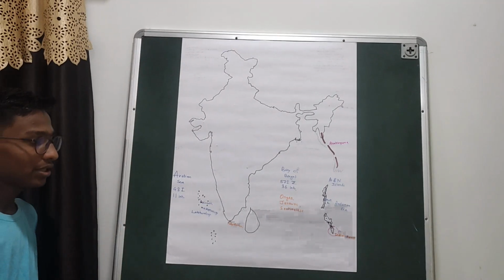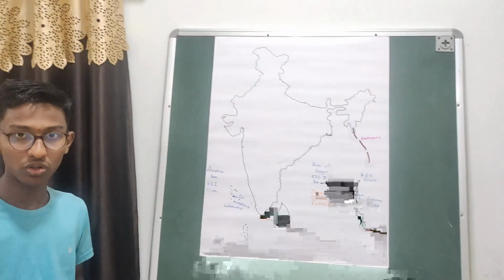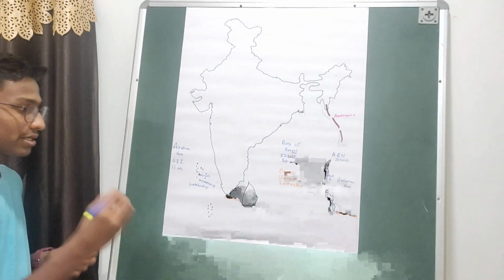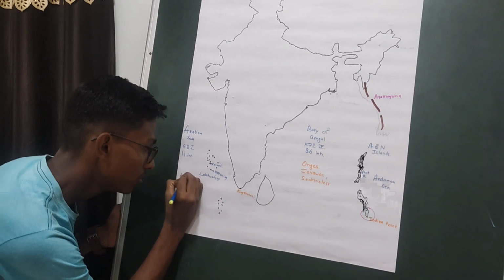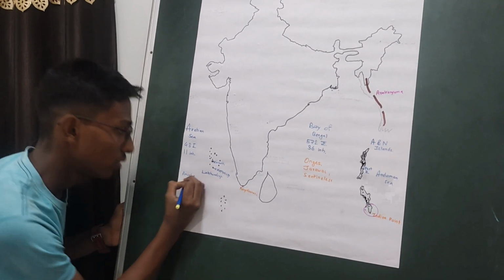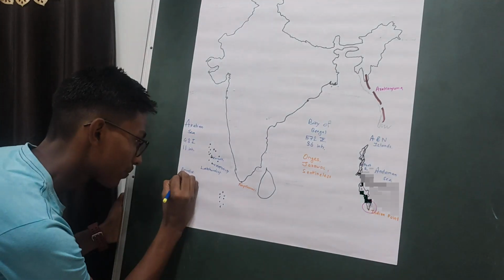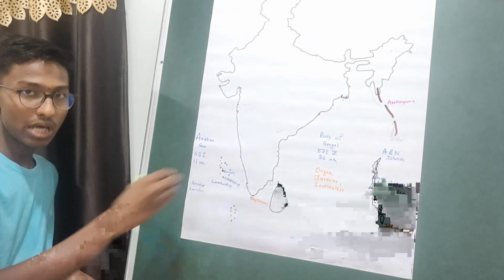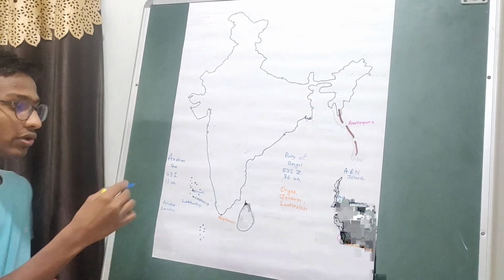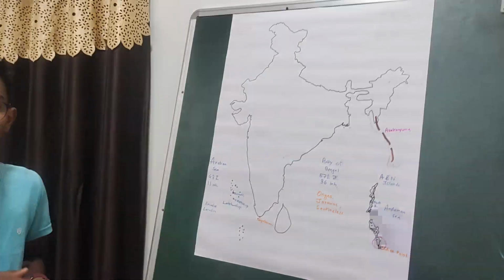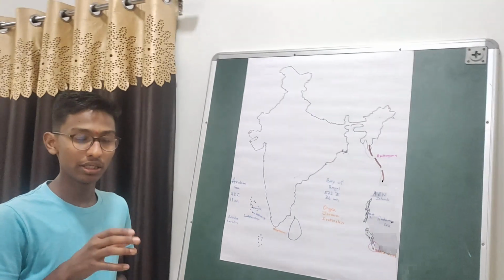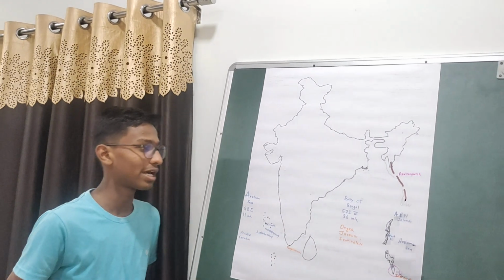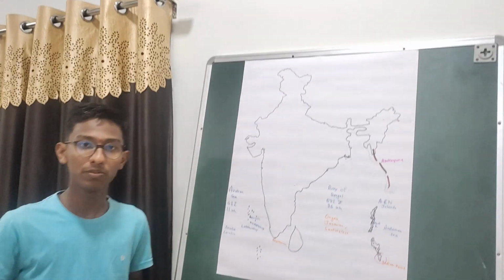So till 1937, the Lakshadweep group of islands were not called Lakshadweep, but they were called Amindiv, Lakadiv, and this Minicoy. So these islands together were called Amindiv, Lakadiv, and Minicoy. But after 1937, they were called the Lakshadweep group of islands. So this is all about the Lakshadweep group of islands.